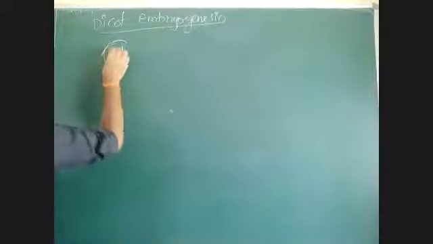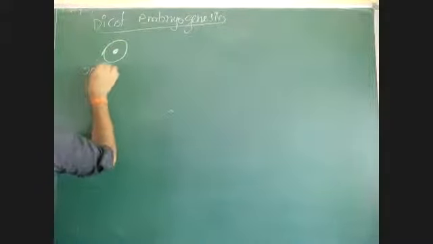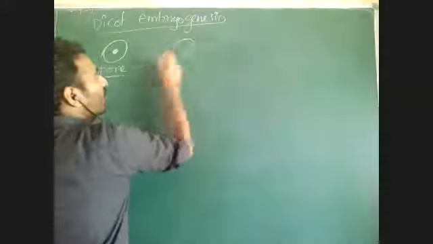Okay. See, embryogenesis in dicots. What happens during dicot embryogenesis? The zygote or oospore is the result of syngamy. This oospore first divides mitotically and there is formation of two cells. One is a basal cell, the second one is a terminal cell.